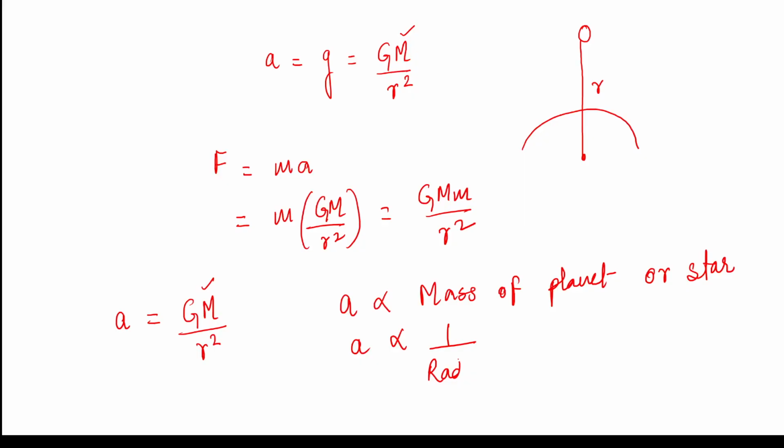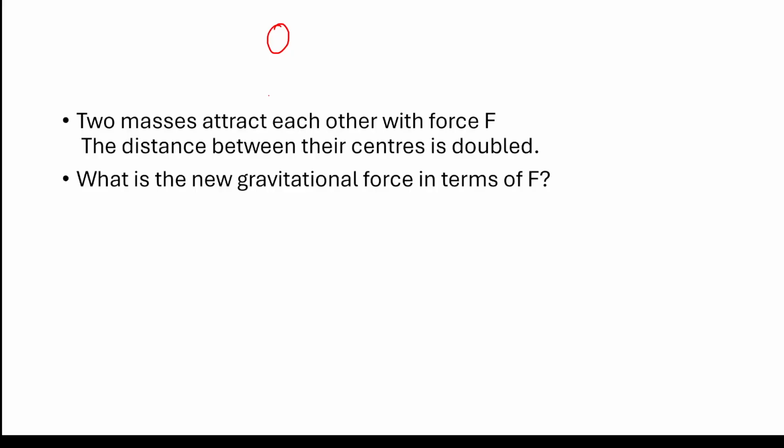Two masses attract each other. Because we're doing this topic for the first time, I told you whenever you do a topic for the first time, always make a diagram. So two masses, M and small m, attract each other with force F. The distance between their centers is doubled. If you double the distance, obviously the force is going to get weaker.